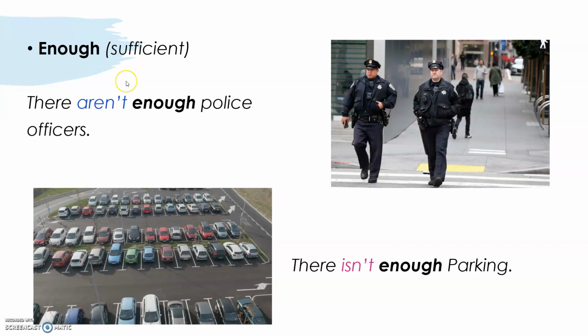Enough. As I said before, it means sufficient. There aren't enough police officers. And as you see, guys, here aren't is in blue because aren't is the negative of the plural, right? Of there are, there aren't. Now, here I am saying that there aren't enough police officers in the street. Here in Dominican Republic, we definitely need more police officers in the street so they can take care of any possible criminal looking to assault somebody in the street.